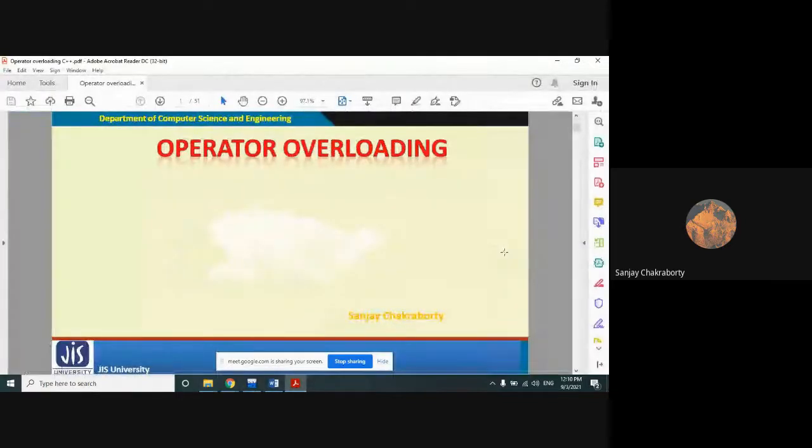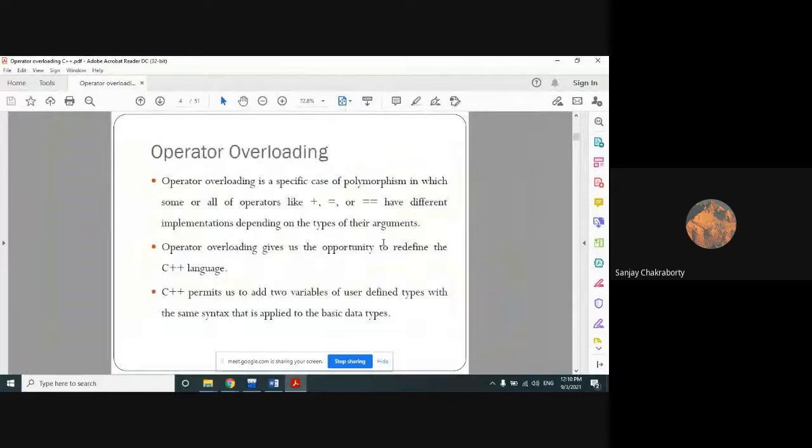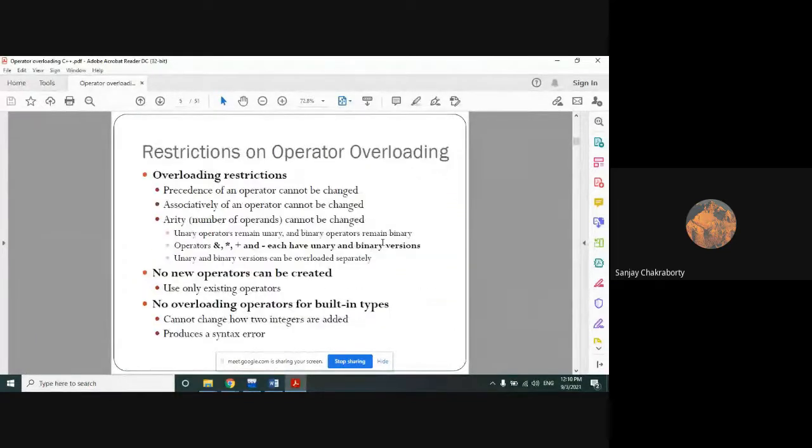So in the last class, we discussed what operator overloading is, what operators we can overload, and what operators we cannot overload.